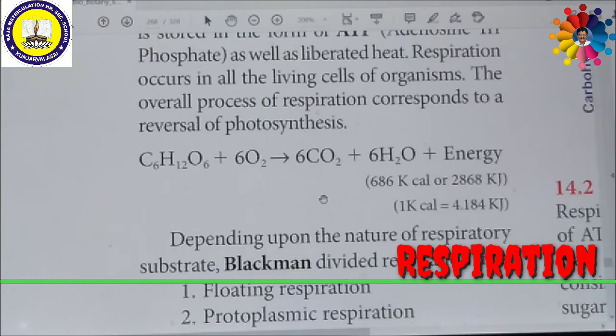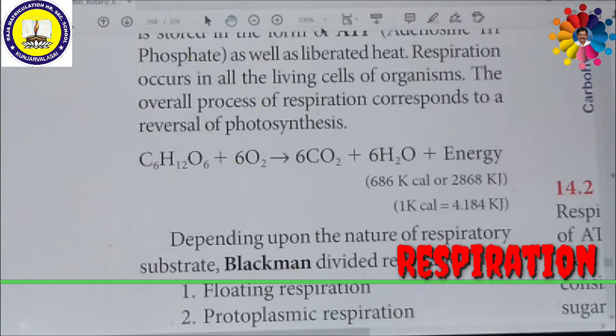That means if the amount of carbon dioxide utilized for the photosynthesis process is equal to the amount of carbon dioxide released during respiration, then this is called the compensation point. That means the amount of photosynthesis is equal to the amount of respiration. Generally at this moment, the amount of oxygen released from photosynthesis is also equal to the amount of oxygen utilized in respiration. So this is called the compensation point.